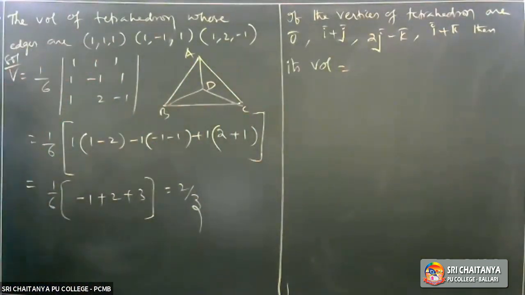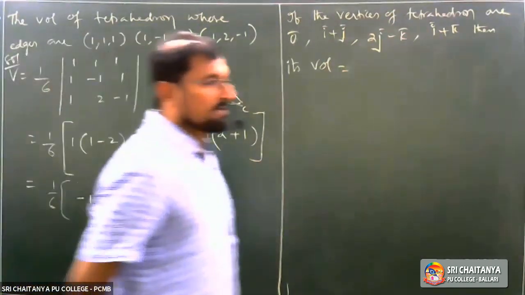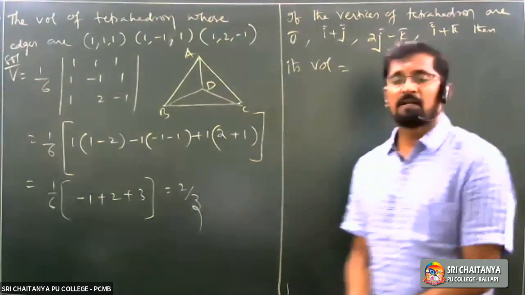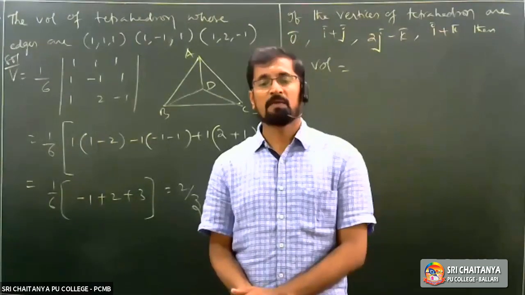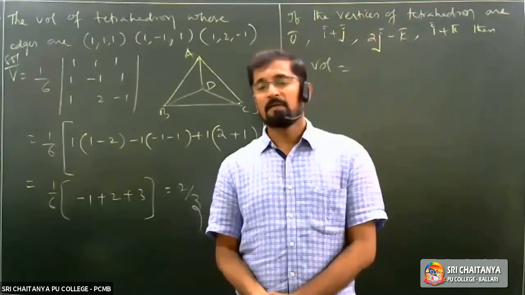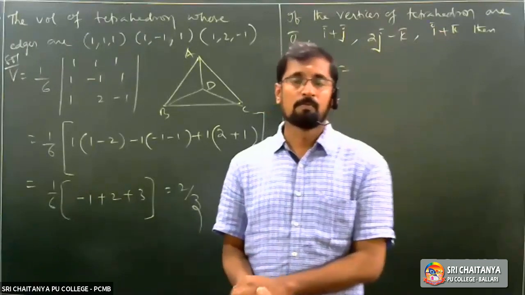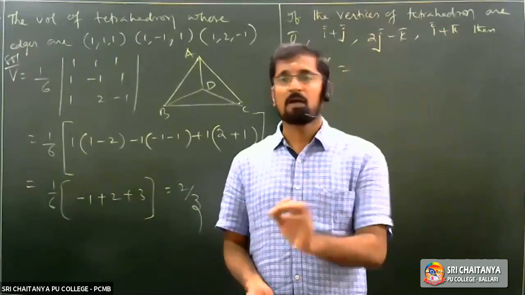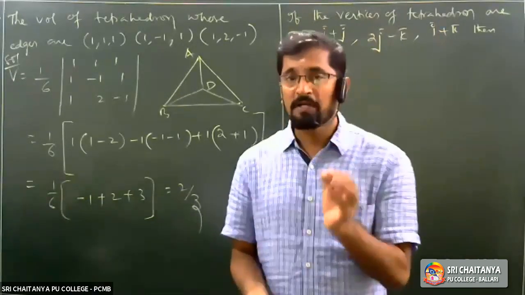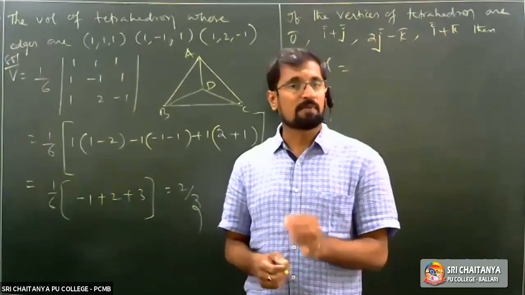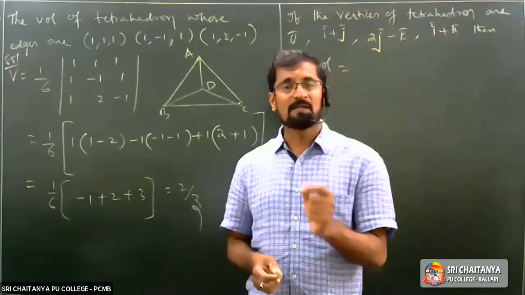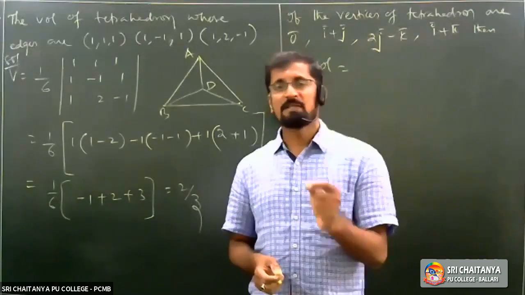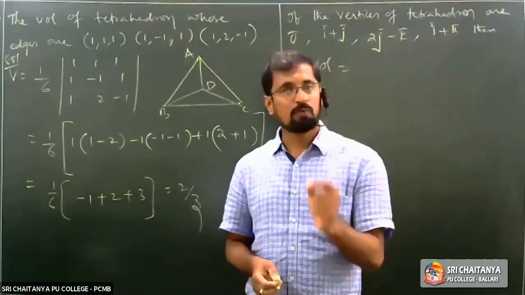He has given you four vertices now. What to do? In the previous problem, he gave you only three. You considered one as A bar, another as B bar, another as C bar, right? Now he has given you four. What to do? You should consider them as OA bar, OB bar, OC bar, OD bar. Each and every point in space is a position vector to itself, right? That means capital A can be considered as OA bar, capital B as OB bar, capital C as OC bar, capital D as OD bar, right?